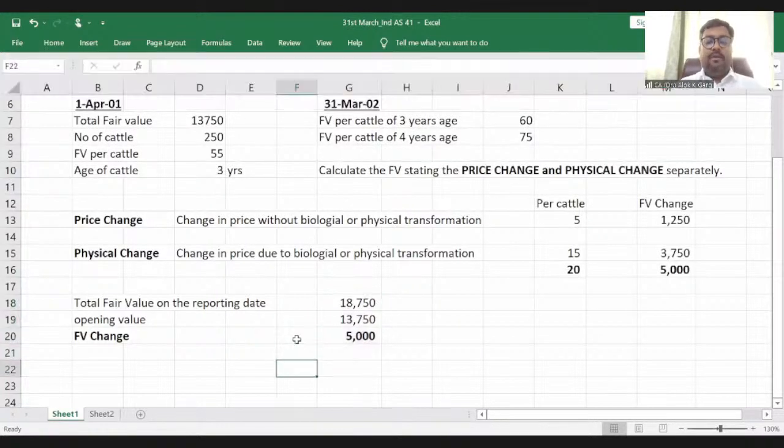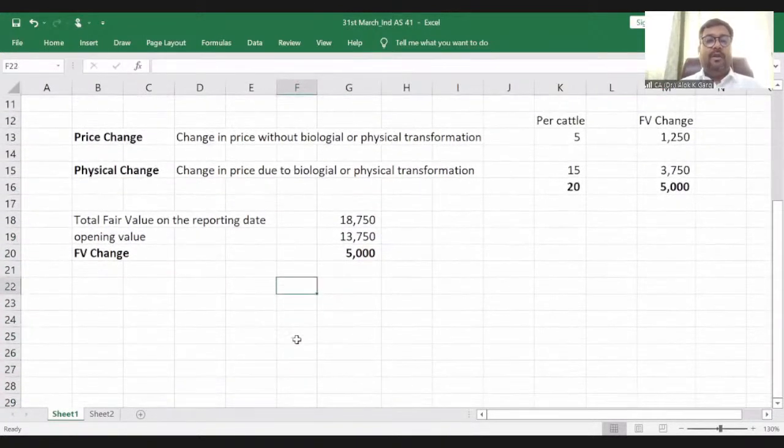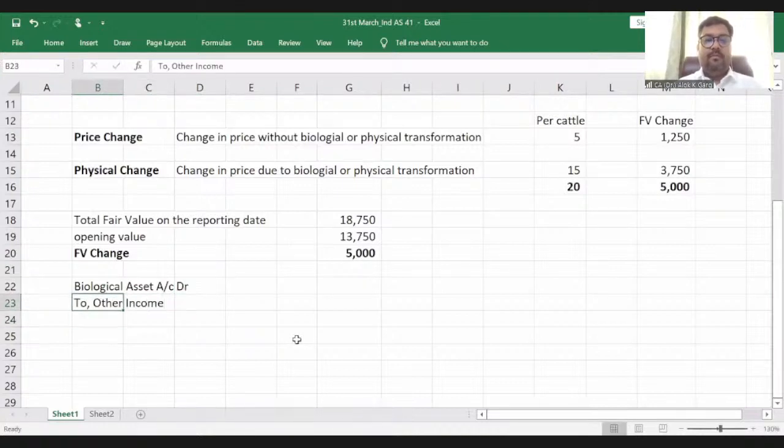And what is the accounting entry? The accounting entry is cattle account debit, or biological asset account debit, to other income, and the amount is 5,000.